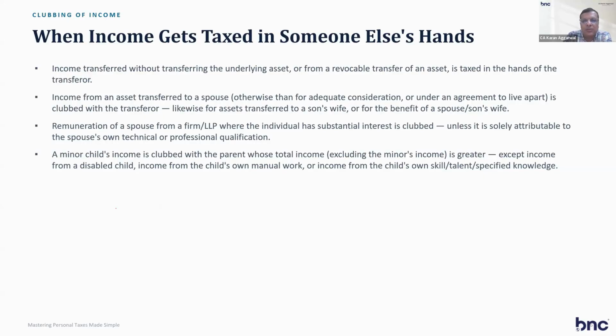Suppose you transfer an amount to your wife and the wife buys a property in her name and the rental income comes, that rental income will be taxable in the hands of the husband and not the wife, because you have transferred an asset to a spouse.